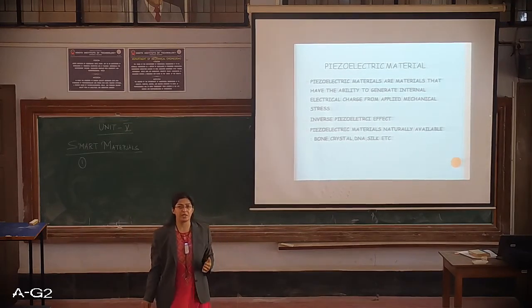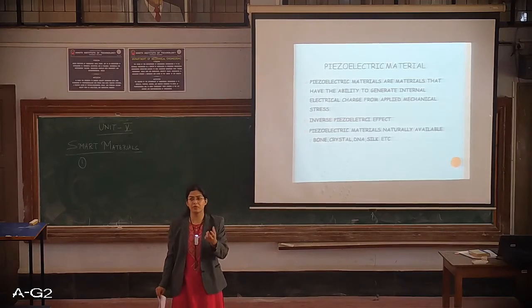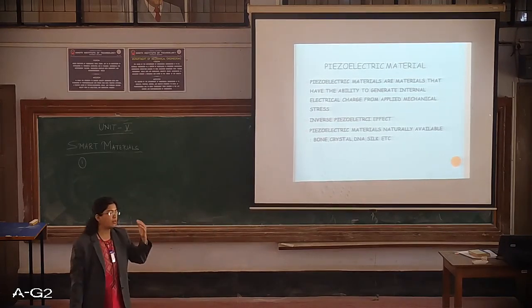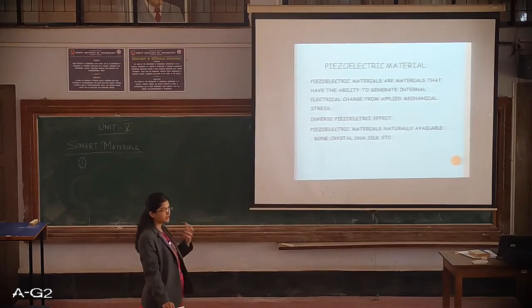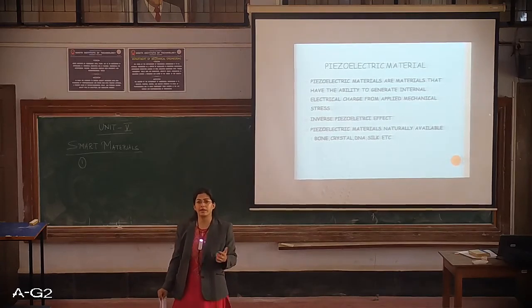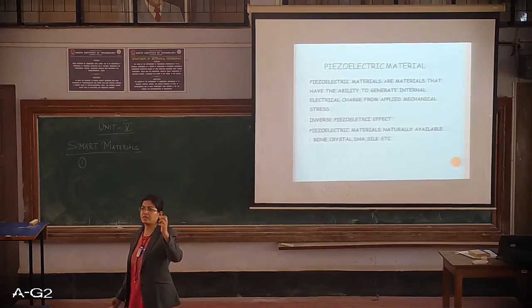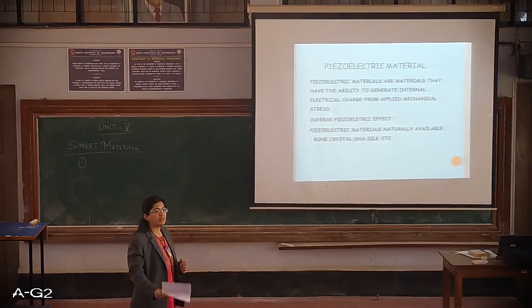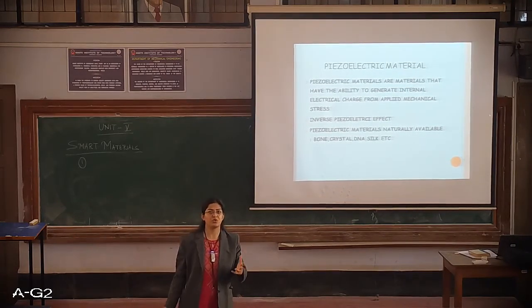I also gave an example of paints that can be used whenever steel inside a wall is getting corroded. That is a pH sensitive material, which can start changing its color, and that's when you understand that it's time for some maintenance, or it is the signal of danger ahead.